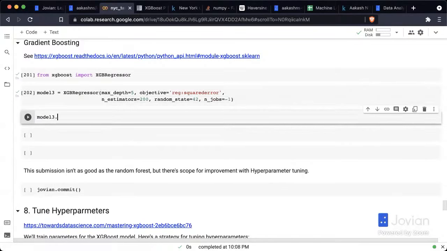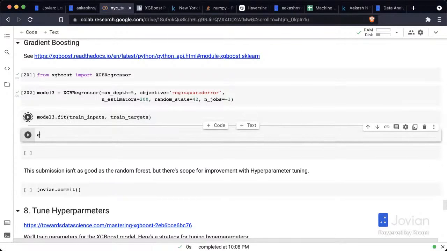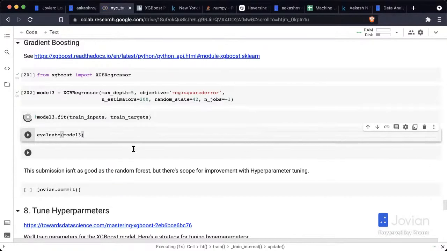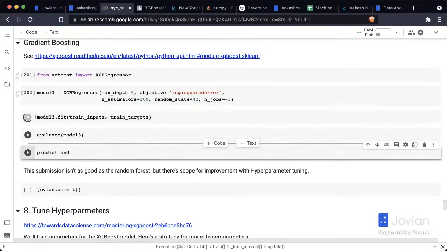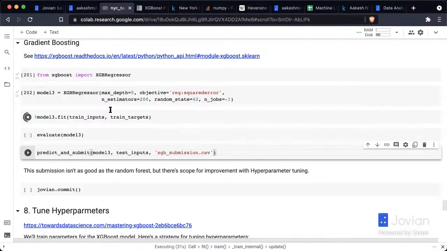Okay, let's train the model. And then we will evaluate the model. And then of course, we will also predict and submit. Model 3, test inputs, and let's call that XGB submissions, submission.csv. Okay, so let's give that a minute to train.